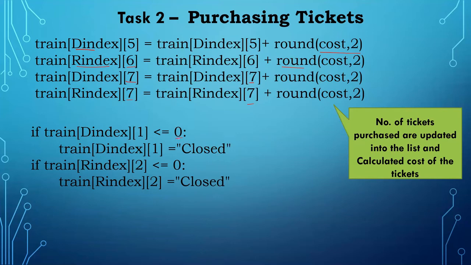If it reaches 0, we have to display "closed" in that place. That was given in the previous material. So I have to check in both trains whether the full ticket is sold out, which means we have to display closed. To do that, I used one simple if statement, for both departure and return, and updated that.